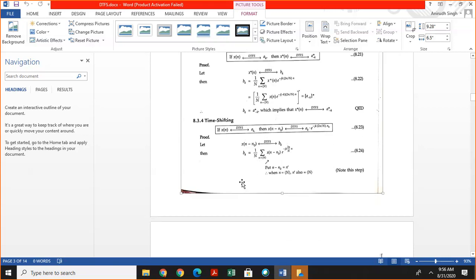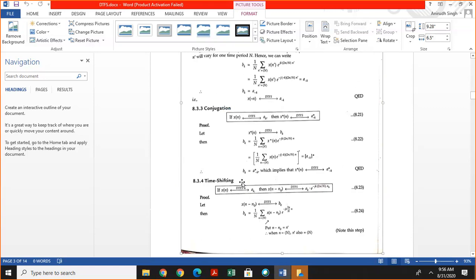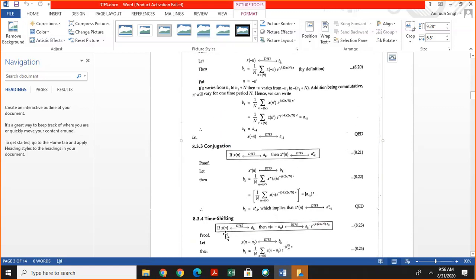Then the next property is the time shifting property. If ak is the Fourier coefficient of x of n, then calculate the Fourier coefficient of x of n minus n naught. Clear? We have proved this property many times in the continuous Fourier series or in the continuous Fourier transform.